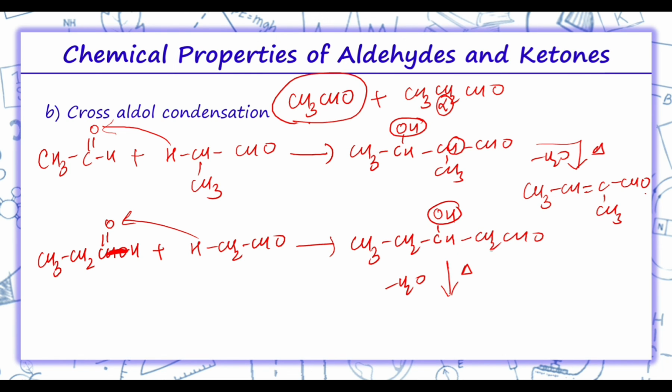Then again on heating, that is removal of water will take place. So this OH and H will be removed. H can be removed from this side also, from this side also. So there will be two products formed over here. If we are removing H from this carbon, the product will be CH3 CH double bond CH CH2 CHO, and if we are removing from this carbon, the product will be CH3 CH2 CH double bond CH CHO. So this is known as cross aldol condensation, in which we take two different aldehydes.